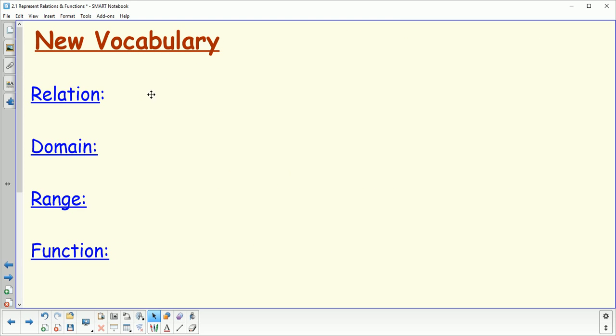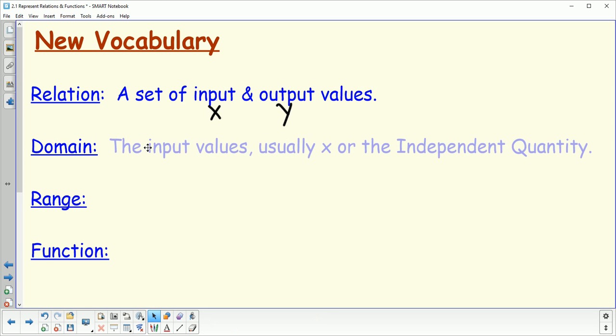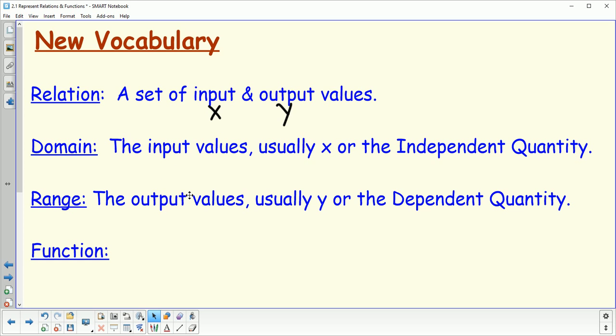Okay, so new terms, relation is just going to be a set of input and output values. So when we talk about input, we're referring to our x on a graph, and our output we're referring to the y on the graph. So the domain is all the input values, and like we said, that's x. It's also called our independent quantity. The range is going to be our output values, obviously the y then, and the dependent quantity.